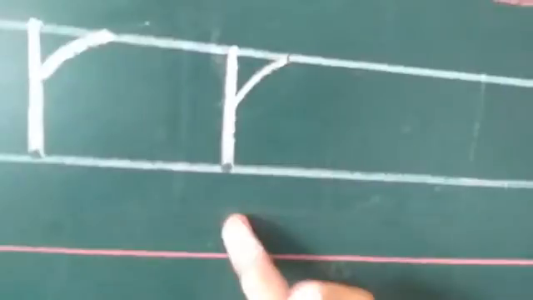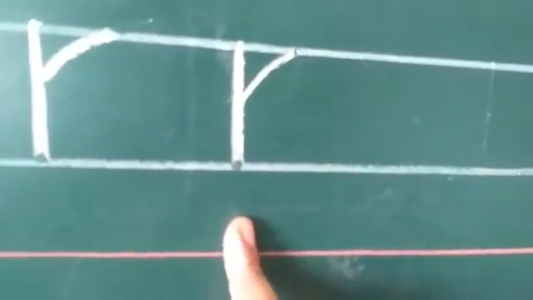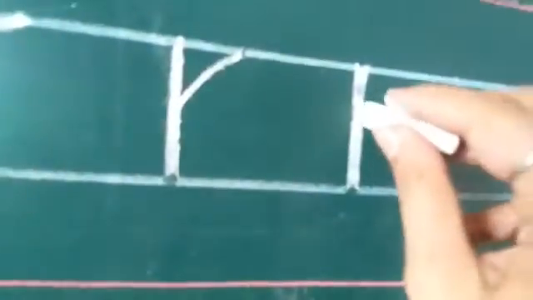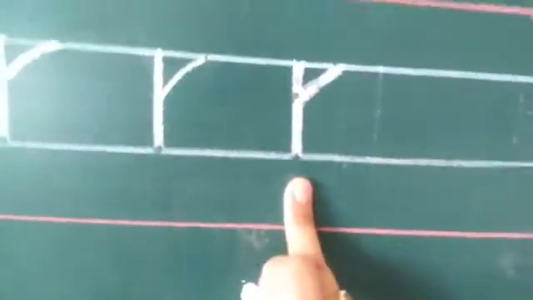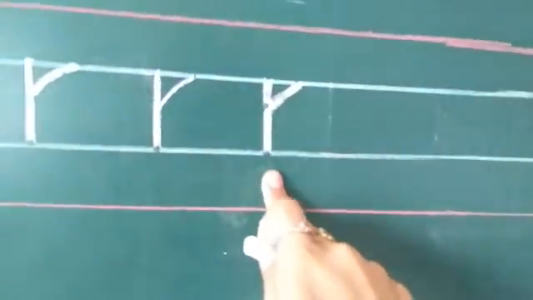First standing line and then slant line. It makes small letter R. R for raincoat. Start with the first blue line and finish with the second blue line, standing line, and then touch with the first blue line, slant line. It makes small letter R. R for rooster.